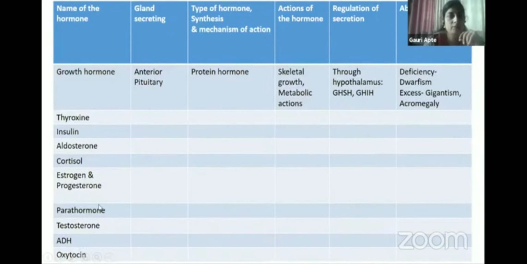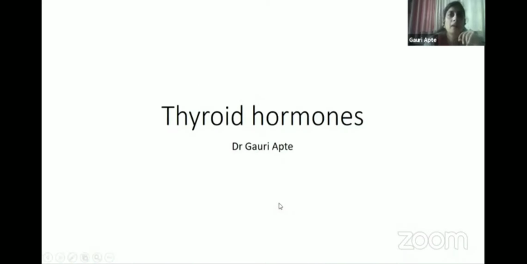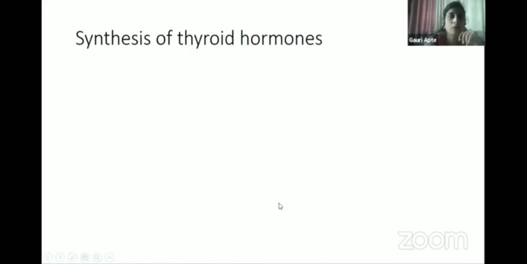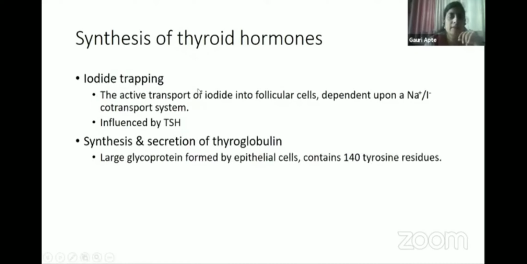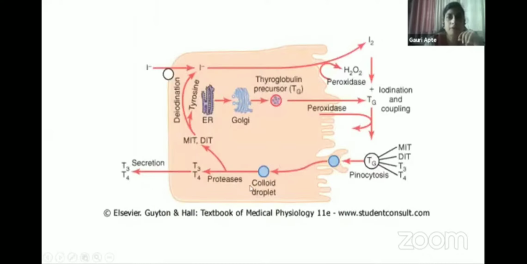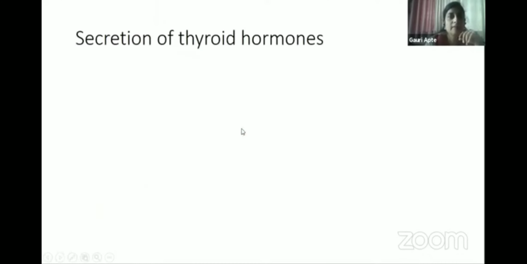Similarly, for hormones related to the reproductive system, you can make a table like this, including all the hormones. So for example, I have written about growth hormone, in short, what can be included in the description. Now, thyroid hormone in short, we'll see the actions. T3, T4 and calcitonin, these are the three important hormones of the thyroid. Synthesis, the steps of synthesis of the hormone you should know. This diagram is important for understanding the steps in the synthesis.